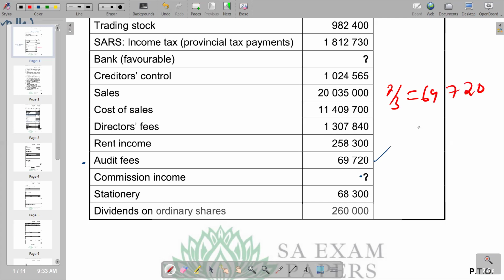And the one that we are looking for is the 1/3 that is missing, that we need to add to this one so that we get the total. So we can just make a proportion by saying what we don't have is 1/3, so it becomes the numerator, divided by what we have, which is 2/3. And then we multiply by 69,720.